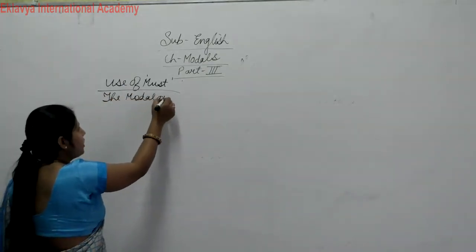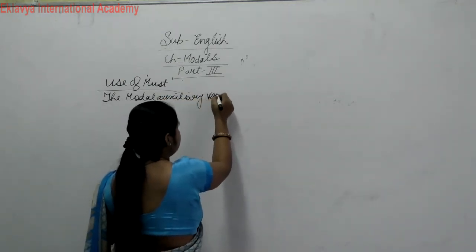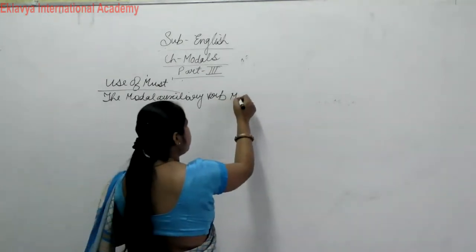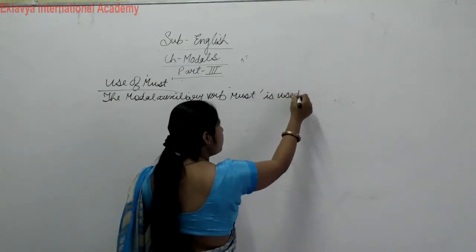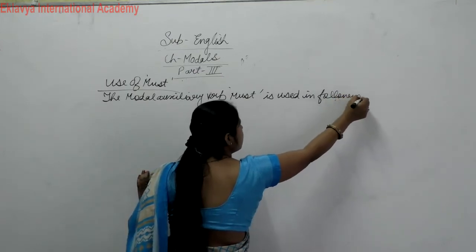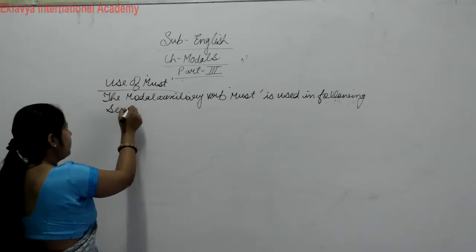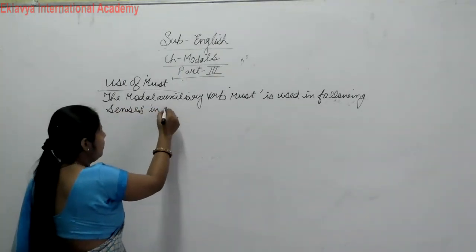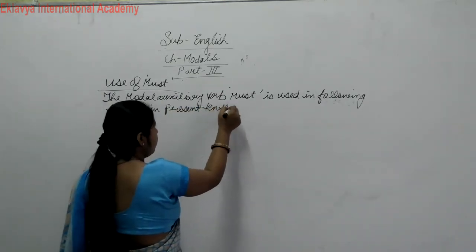The modal auxiliary verb must is used in the following, in present tense.